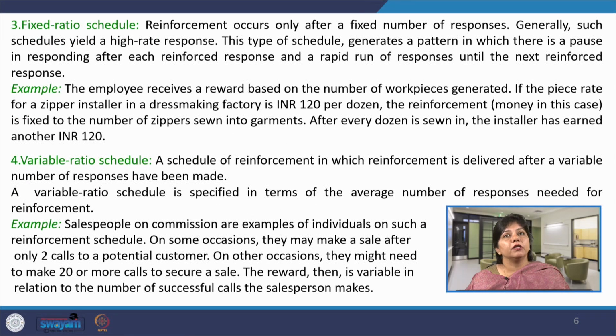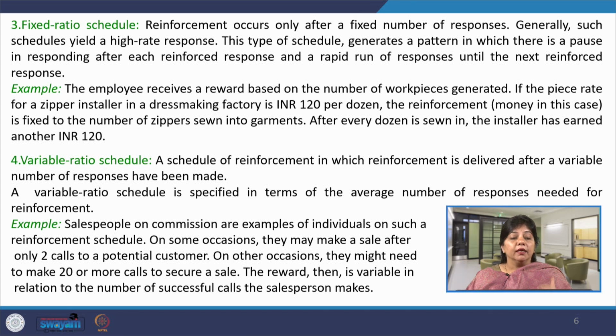The next is the fixed ratio schedule. Reinforcement occurs only after a fixed number of responses. Generally, such a schedule yields a high rate of response. This type of schedule generates a pattern in which there is a pause in responding after each reinforced response and a rapid run of responses until the next reinforced response. For example, the employees have the task to produce maybe 120 units or 100 units per hour, and this much will be the reward. As soon as they understand that the faster they manufacture, the more they will earn, they are also reinforced to enhance their performance accordingly.